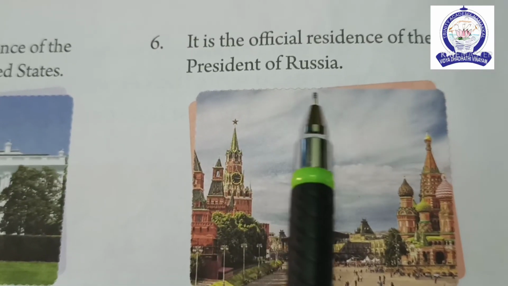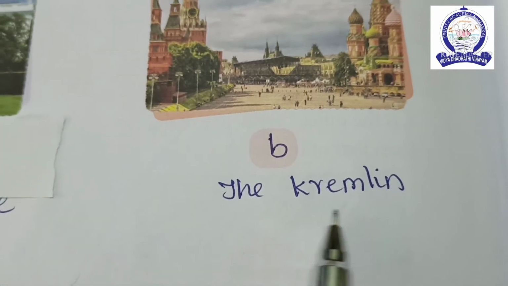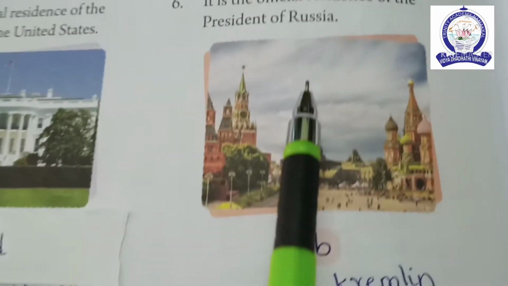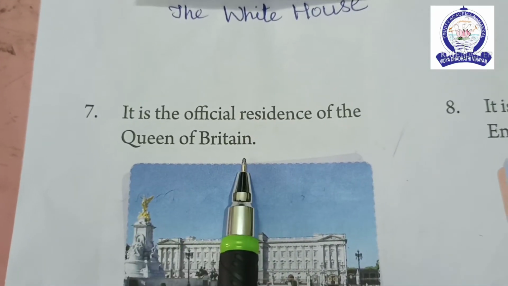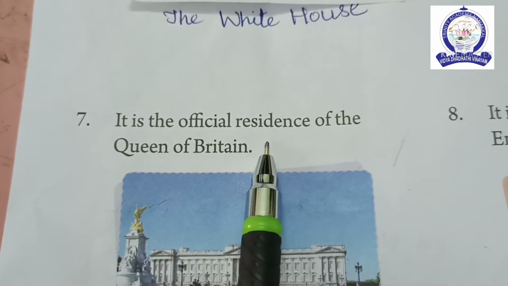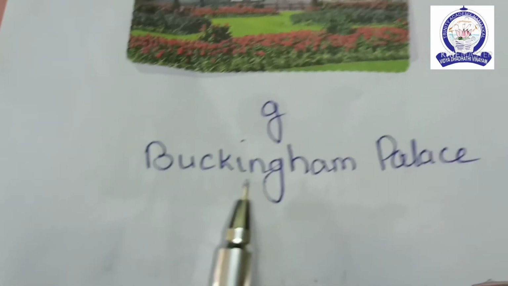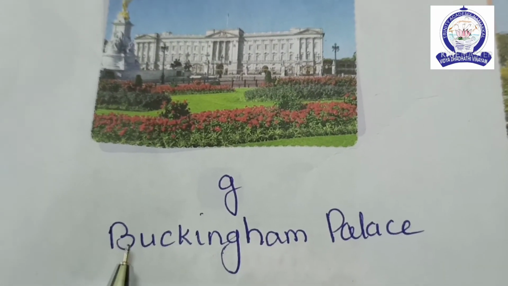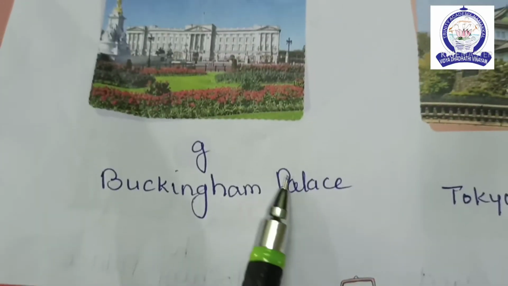The answer is the Kremlin. That is Russia, Kremlin. Seventh one, it is the official residence of the Queen of Britain. The answer is Buckingham Palace. Britain, Buckingham Palace.